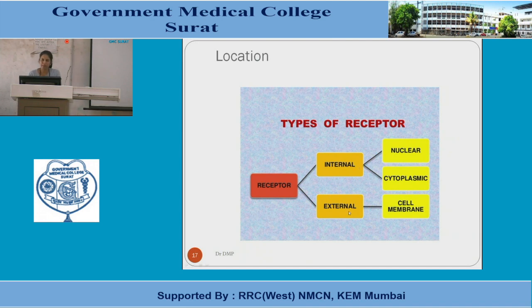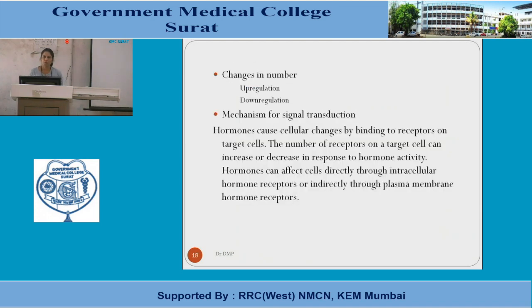The external receptors are present on the cell membrane. They can be on the external border, or they can be integral proteins. So this was about the location of the receptors. Now, what do you know about the receptors?